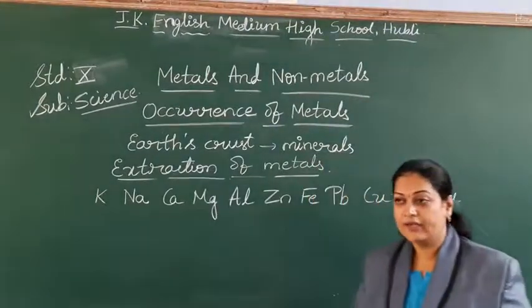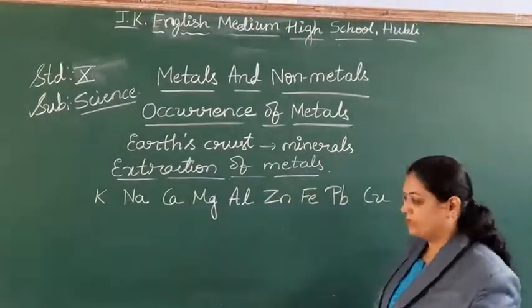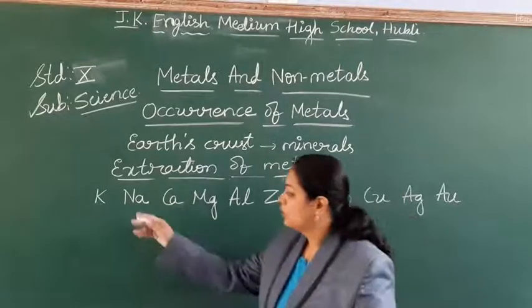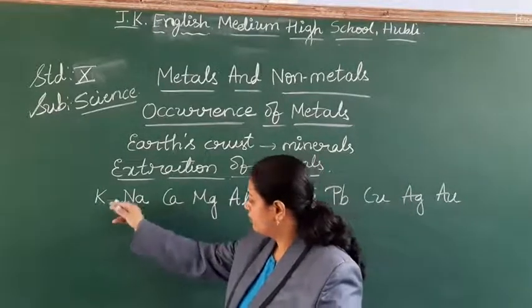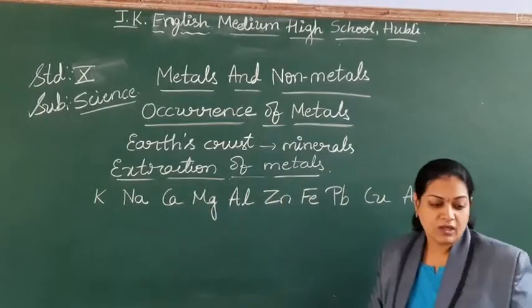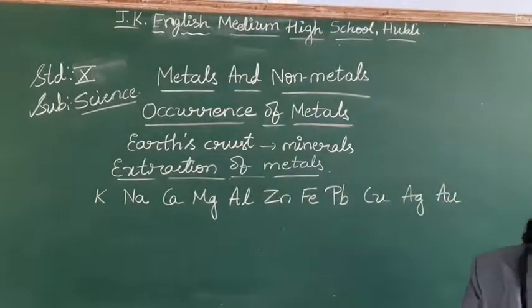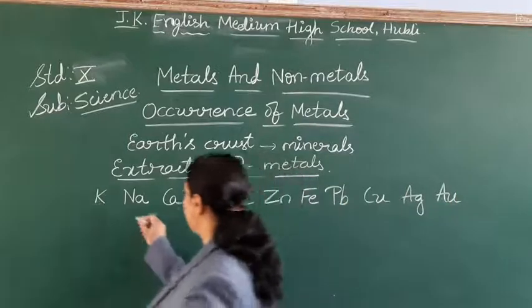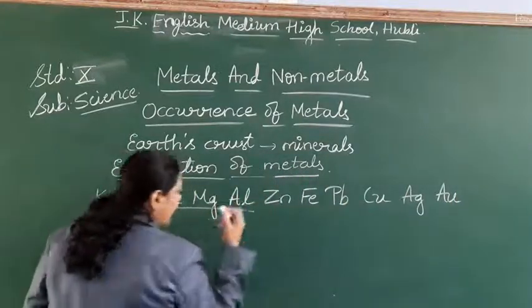Here I have written a list of elements like sodium, potassium, calcium, magnesium, and aluminium. These are highly reactive.